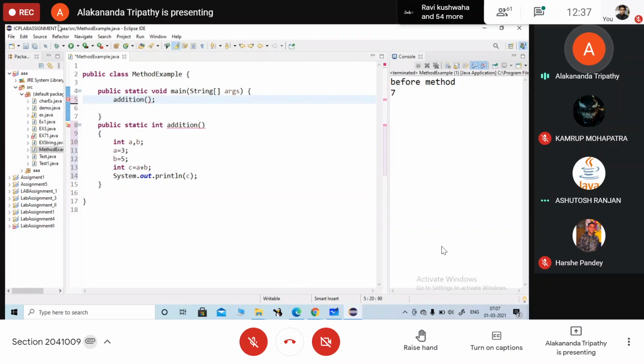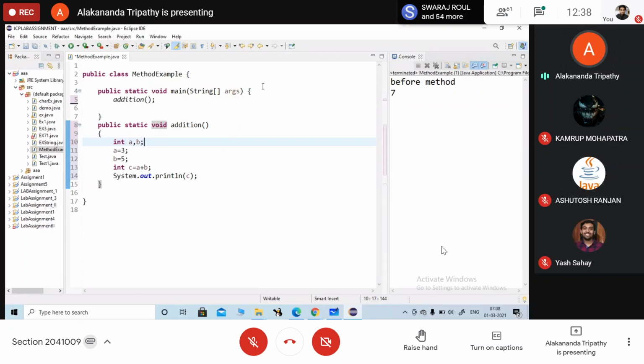So do I need a parameter list? रिटर्न टाइप चेंज करना होगा. हाँ, यहाँ पर void आ गया. Okay. So यहाँ पर do I need the parameter list? No ma'am. So here we don't need the parameter list. So these are the different ways how we can create a method, we can call a method.